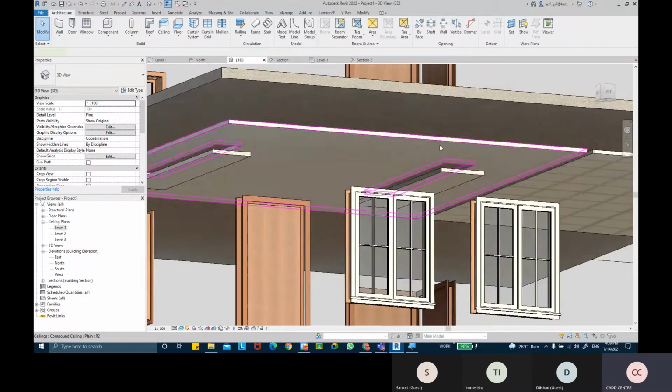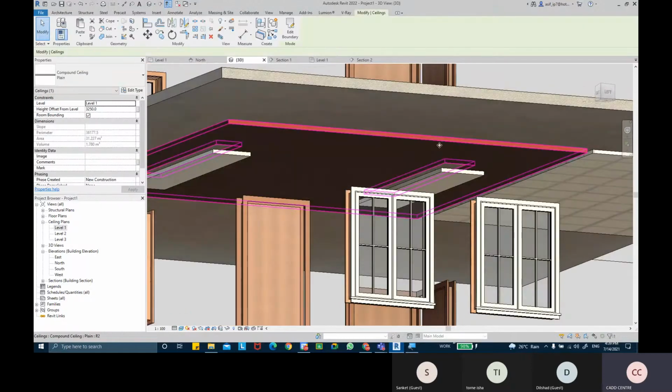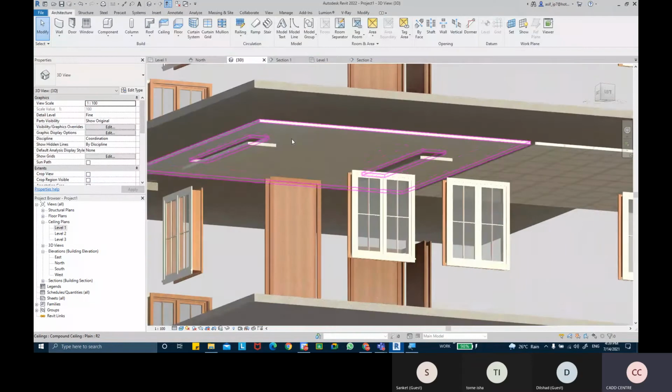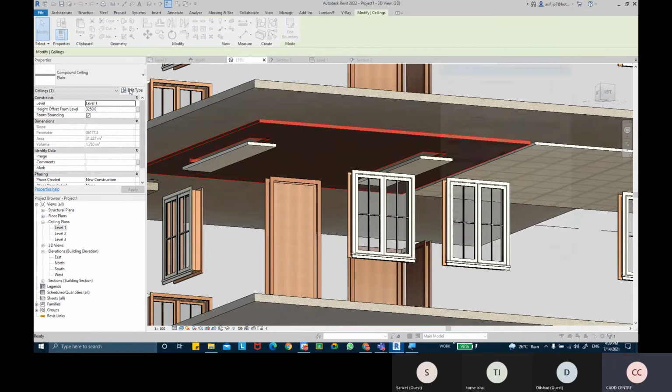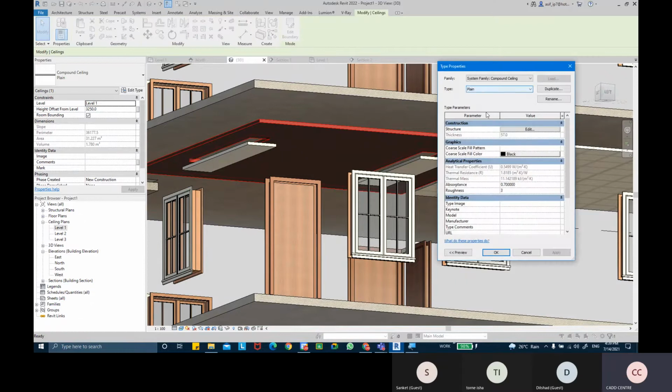So you can create many shapes through this ceiling command basically. Now when you select this ceiling, and you come into the edit type, this is my plain ceiling, and the total thickness of my plain ceiling is 57 mm basically over here, which is quite thick actually. Generally we get gypsum board of 12, 18, 20, 25 mm thick, or even 30 mm thick basically. That 57 mm thick is too huge. So we need to change the thickness for the gypsum board basically.